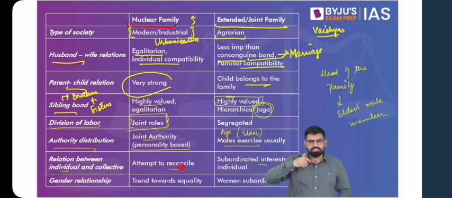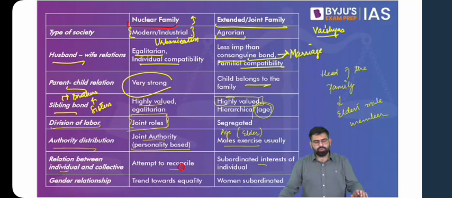And also you see that for the sake of your education, your parents will take a lot of pain. They would leave their own wishes if they want something, but they invest in your education, for instance. So yes, there is an attempt to reconcile. Whereas if you talk about a joint family, it is the entire family, the collective, which matters more than an individual.